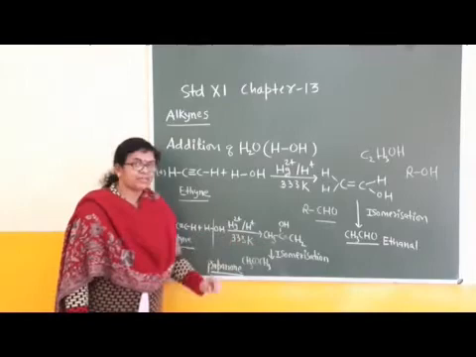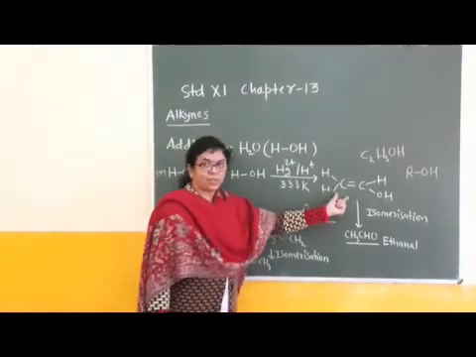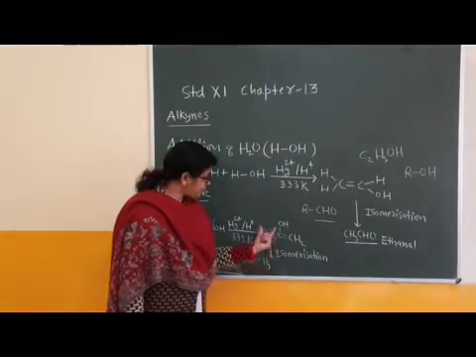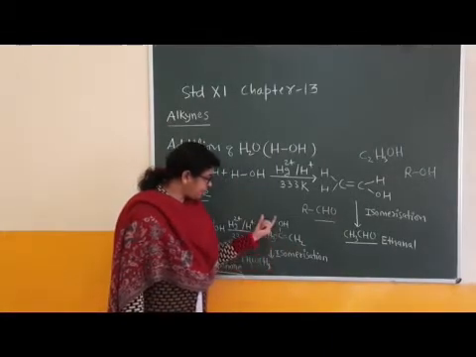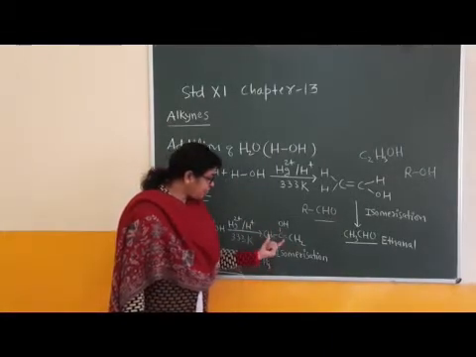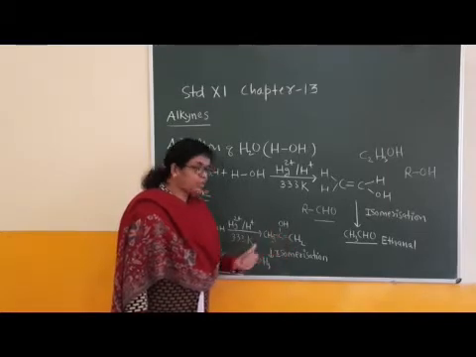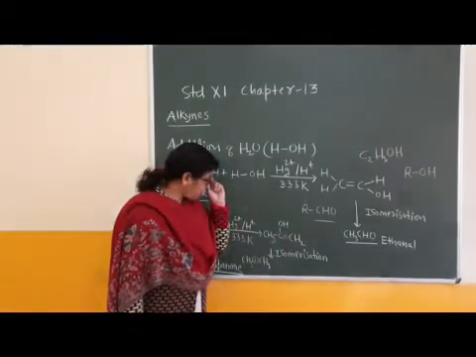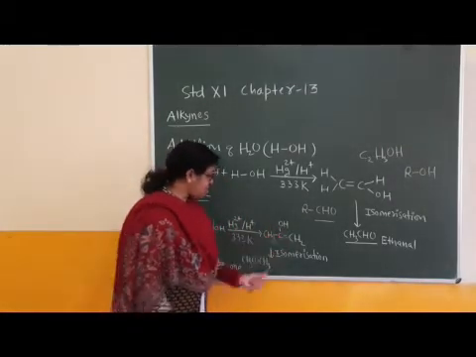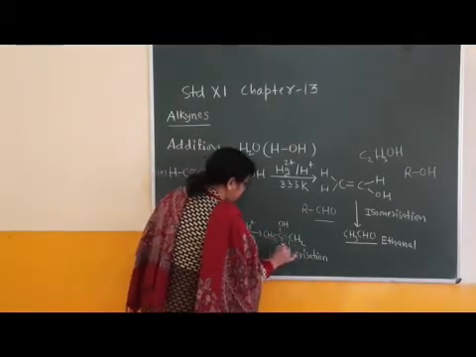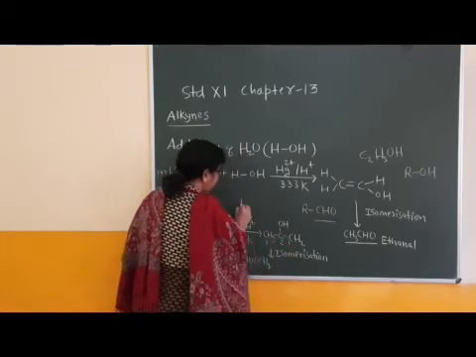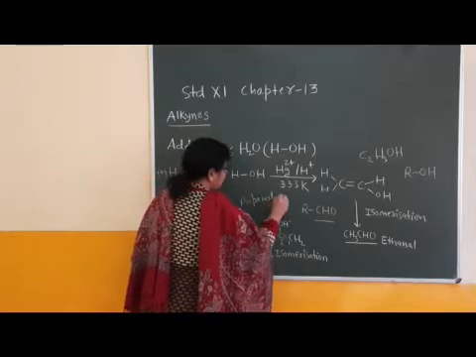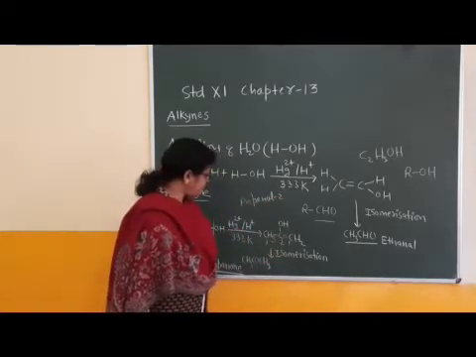So the nature of the product is the same: unsaturated alcohol from ethyne, unsaturated alcohol from propyne, but the IUPAC name of this unsaturated alcohol is propen-2-ol. Why propen-2-ol? Because it's the second carbon. This is the second carbon, 1, 2, 3. At the second carbon the OH group is attached.